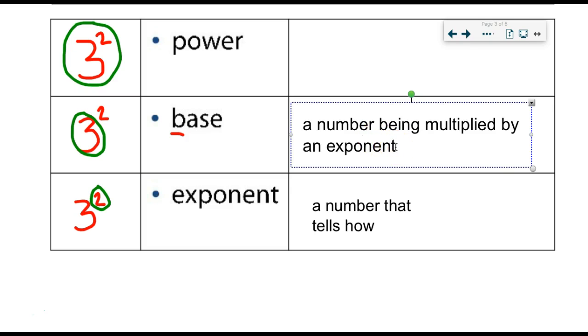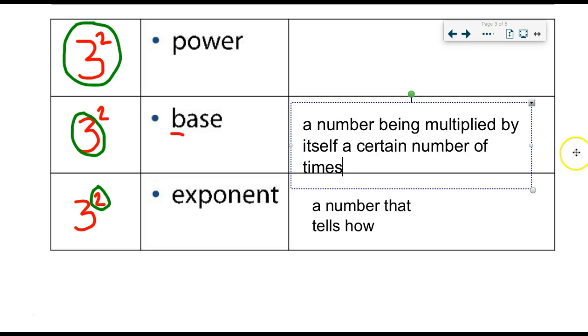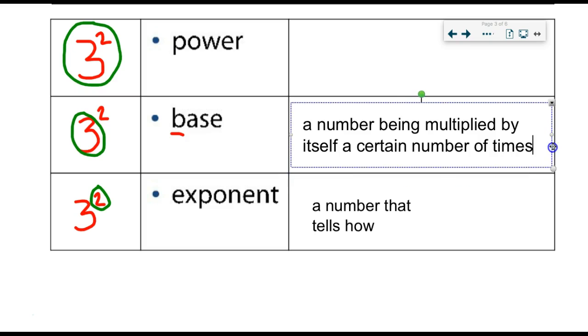I'm going to change this definition a little bit, just make it a little bit more user-friendly. A certain number of times. So it's being multiplied by itself. In other words, 3 is being multiplied by itself twice, 3 times 3 in this case.